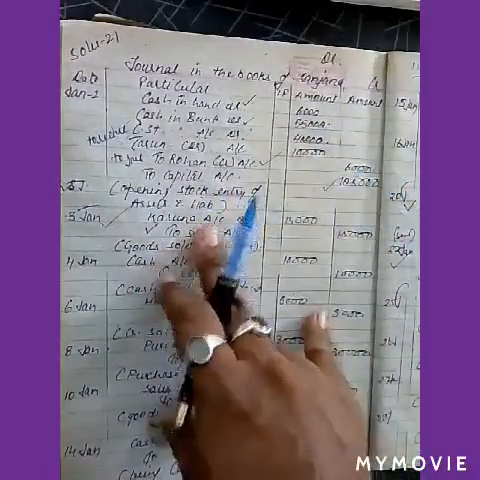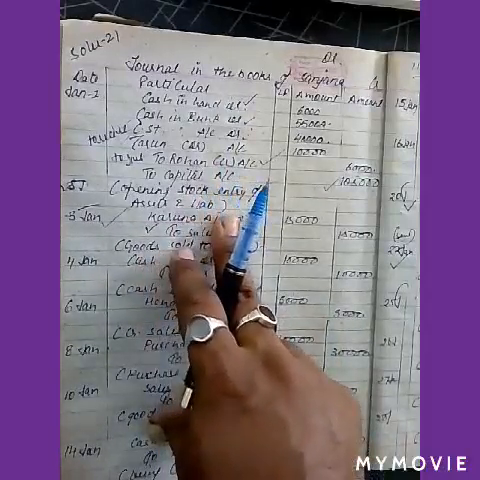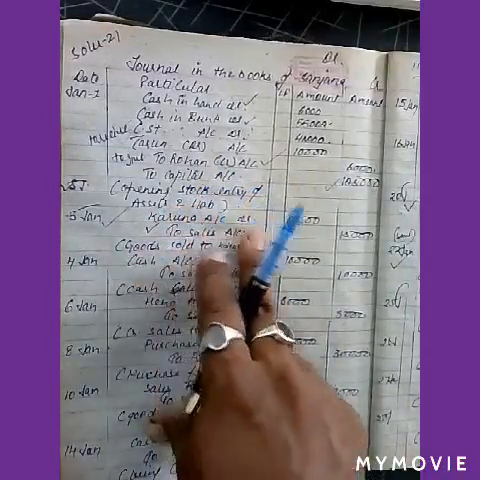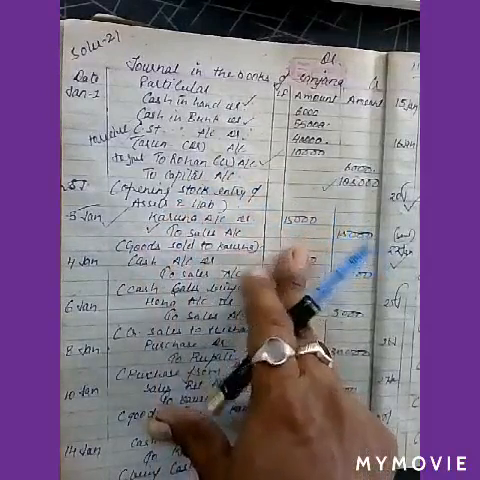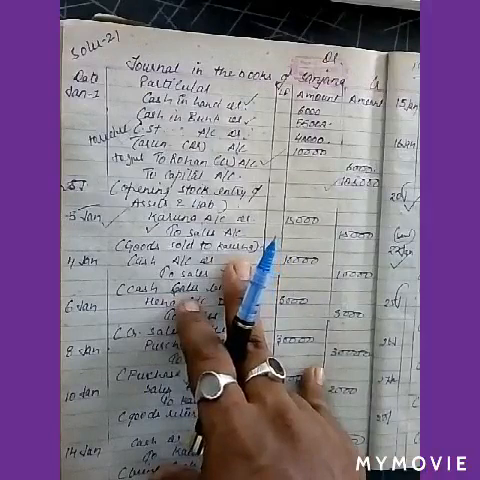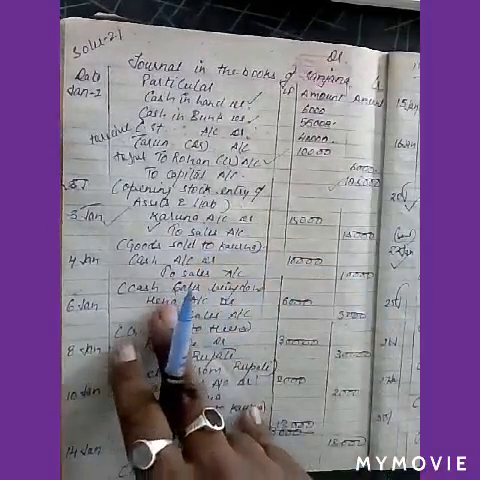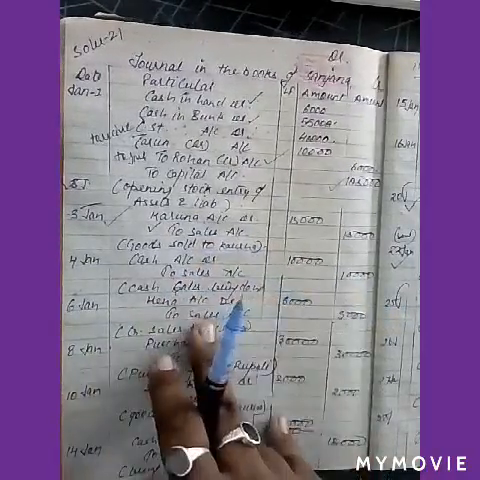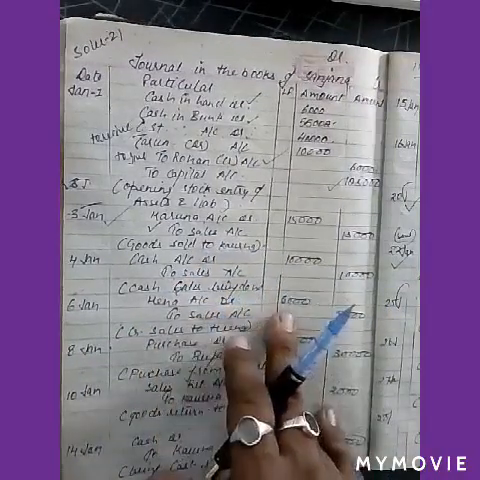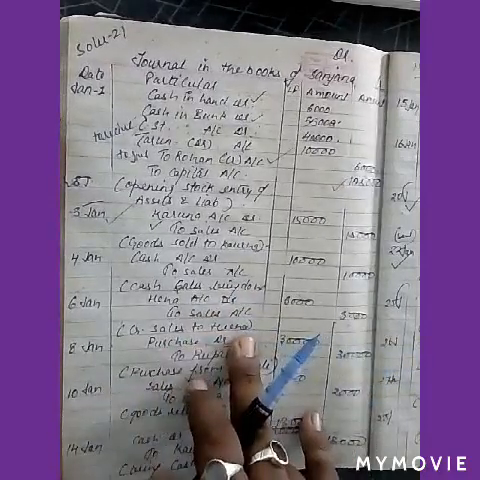So we will also do the other entries. Opening entry of assets and liabilities. Karna account debit 5,000 to sales account, sold goods to Karna. Then cash sales 10,000: cash account debit 10,000 to sales 10,000, cash sales. Then sold goods to Hina: Hina account debit 5,000 to sales account 5,000.